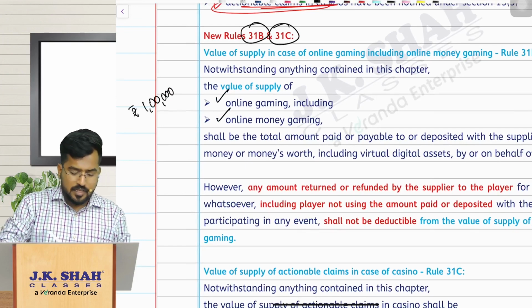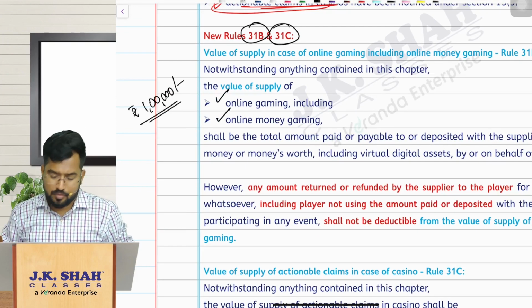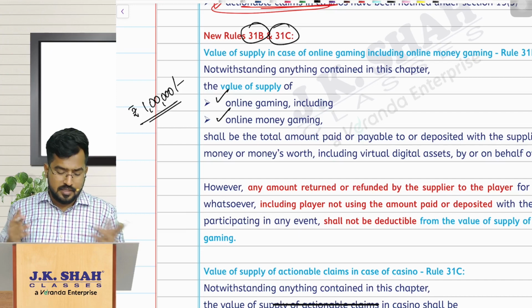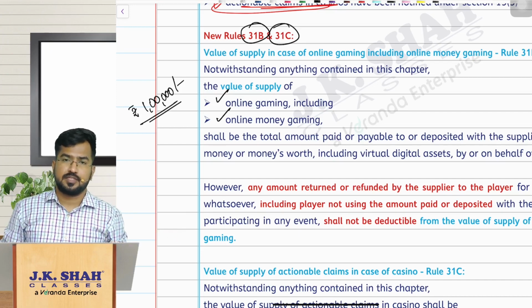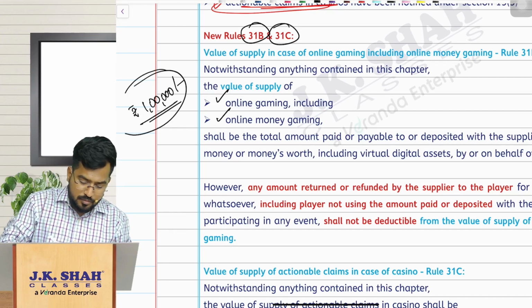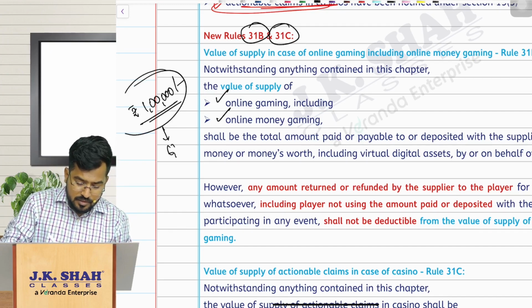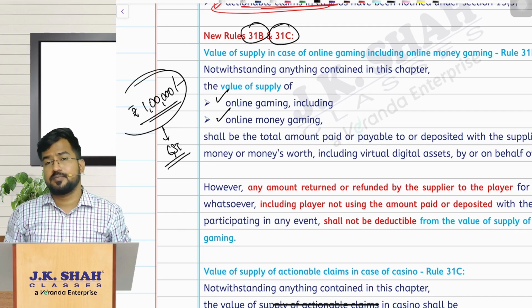So to play the game online rummy, I am depositing 1 lakh rupees there. I have paid that 1 lakh rupees. So for playing online rummy, I am putting 1 lakh rupees. That means the value of supply is 1 lakh rupees. On that, I should also pay GST extra.